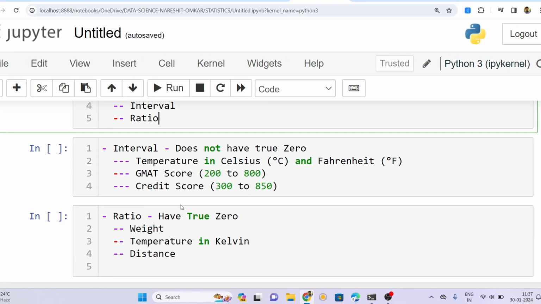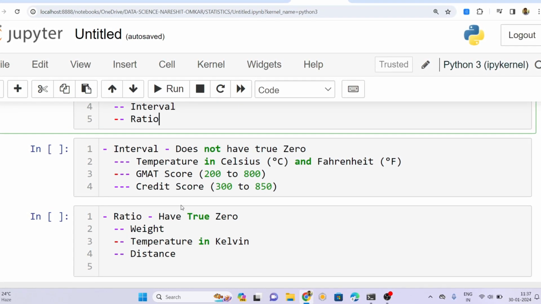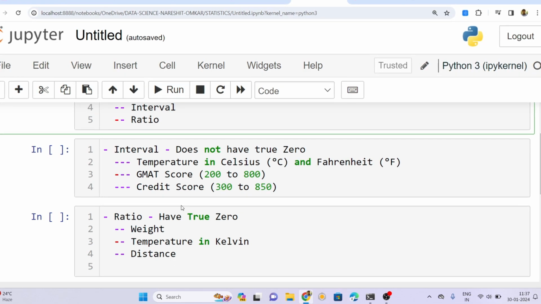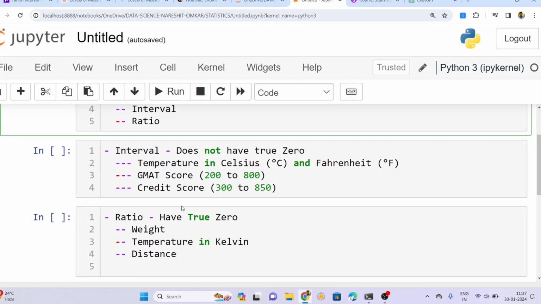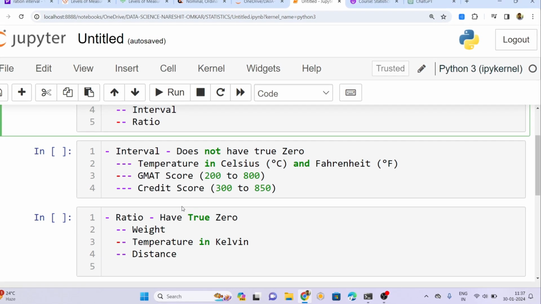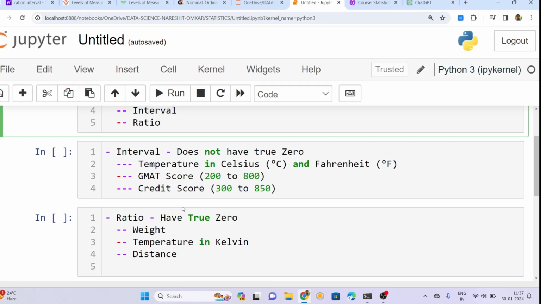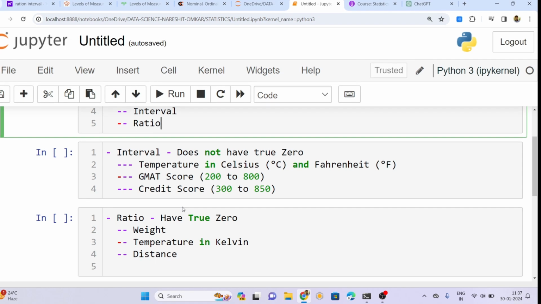Whether a variable type falls in the ratio or in the interval can only be defined based on the context and use case. We cannot say it generally. Based on the context and usage only, we try to define it.